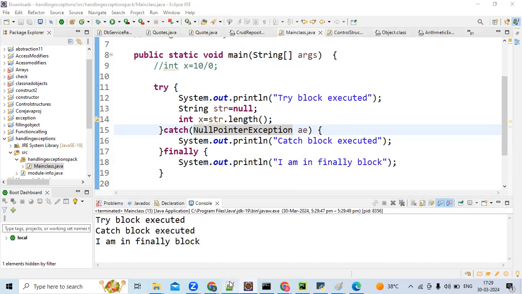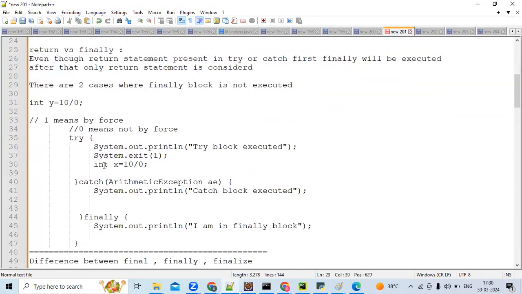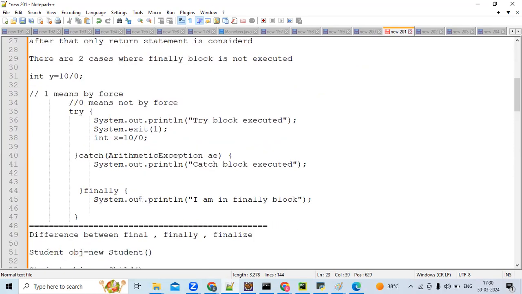Now you can see in this case the exception will be raised, but we won't catch it. See, almost we have seen all the cases. So this is the return statement case. Once you go through yesterday's demo, you can easily understand it.